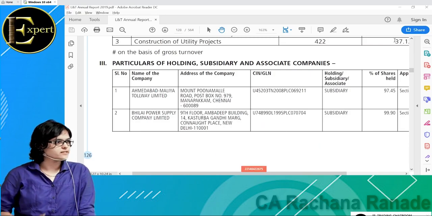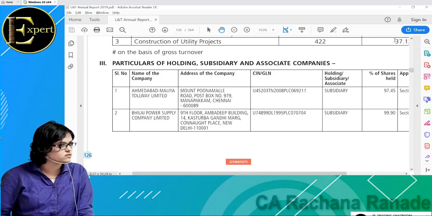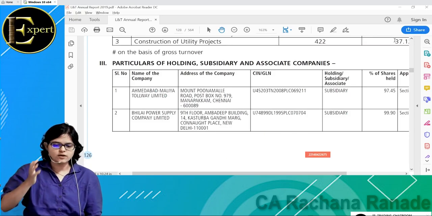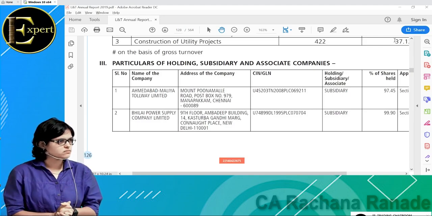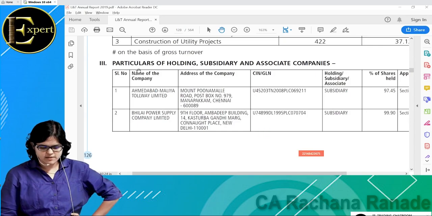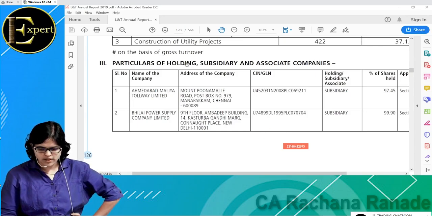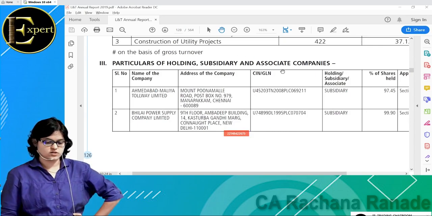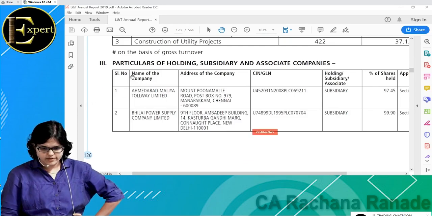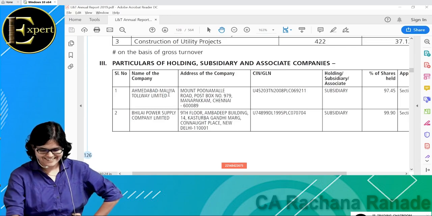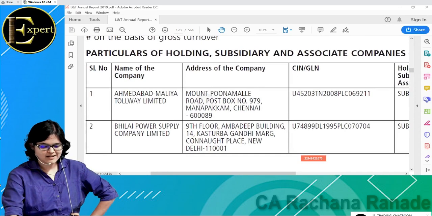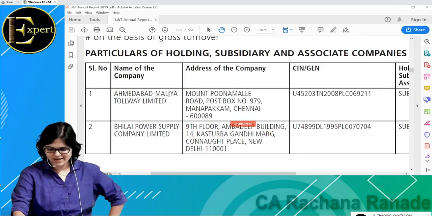Here you can see there is a separate discussion on particulars of holding, subsidiary and associate companies. Everything will be given here: the name of the company, Ahmedabad, Malia Tollway Limited, and the registered address of the company, and whether it's a subsidiary or an associate. So it's a subsidiary. Why is it a subsidiary? How much is the shareholding?